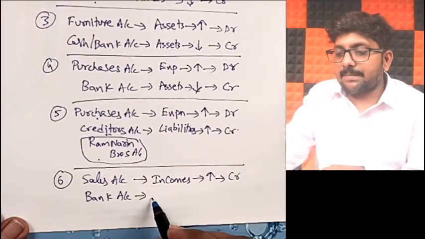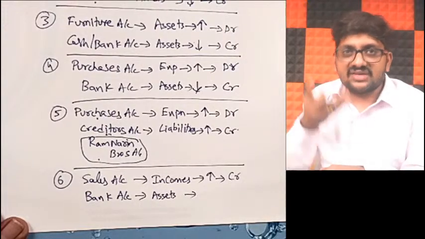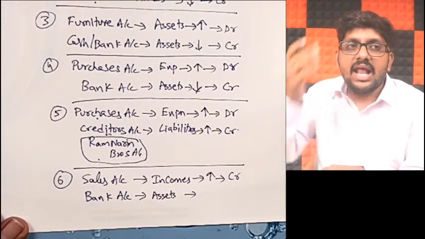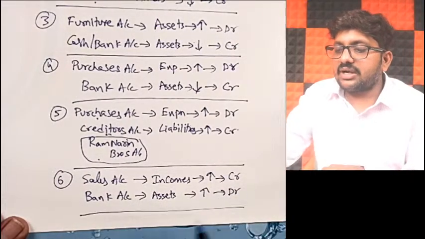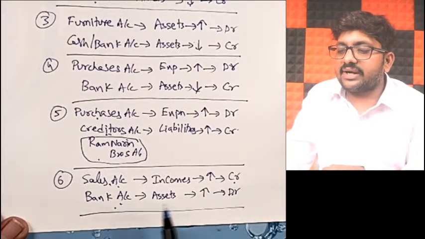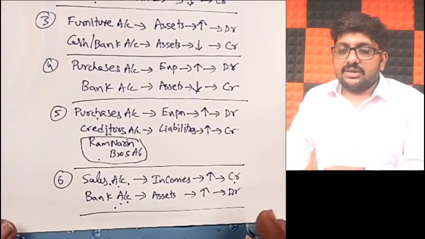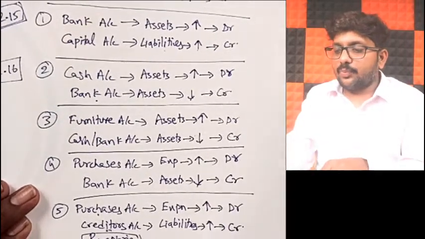Similarly, bank account is a part of assets. Now you are receiving this money. You sold the goods and received a cheque. It means indirectly your bank balance will increase. When assets increase, what should you be doing? Debit. So my journal entry will be what? Bank account debit to sales. Bank account will be debited, sales account will be credited. Bank account debit to sales will be my journal entry. Got it, friends? This is my sixth transaction as per the example on page number 2.16.